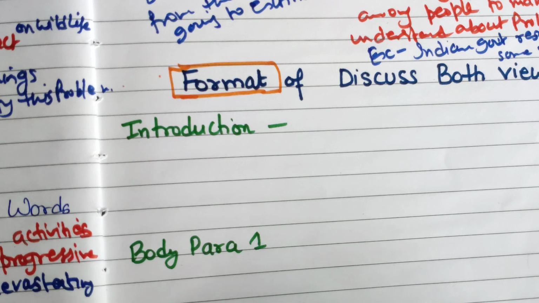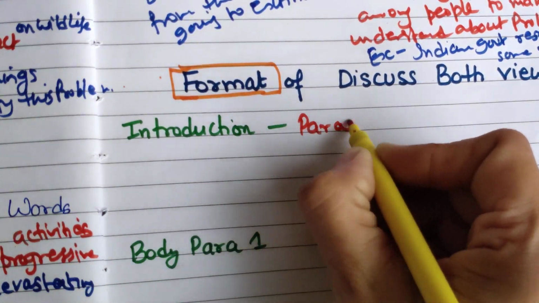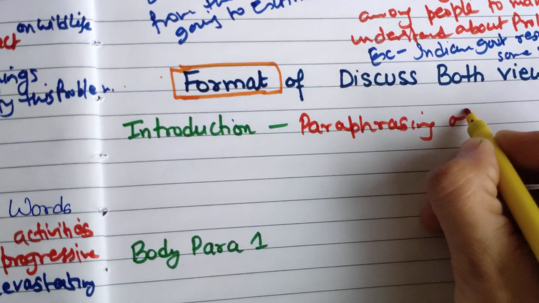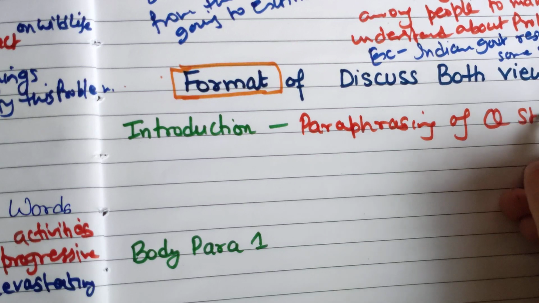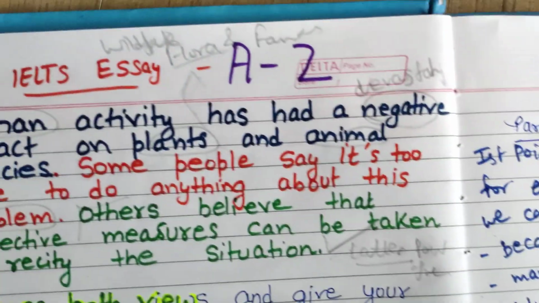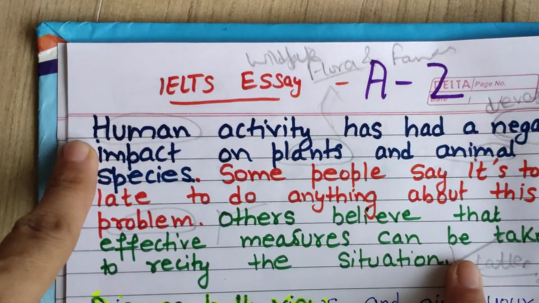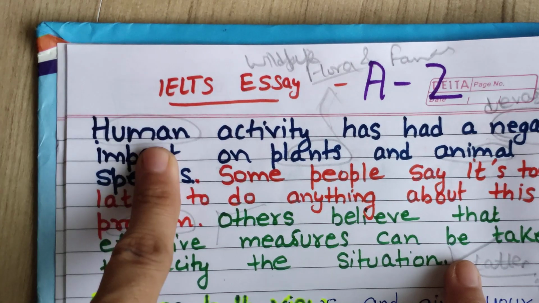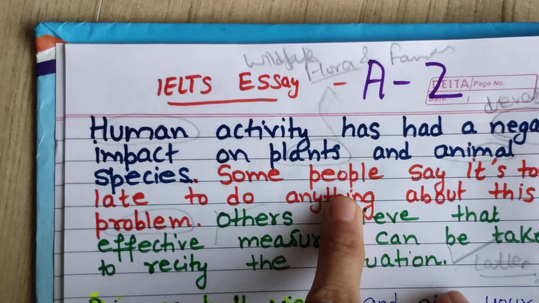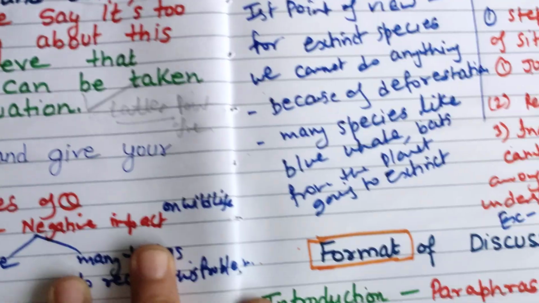So in the introduction, what can you write? First, of course, paraphrasing of the question statement. Now try to understand the question statement. From here to here, this is the question statement. You have to give a general statement in your own language, and of course you have to present this point of view also, and then you give your own opinion.